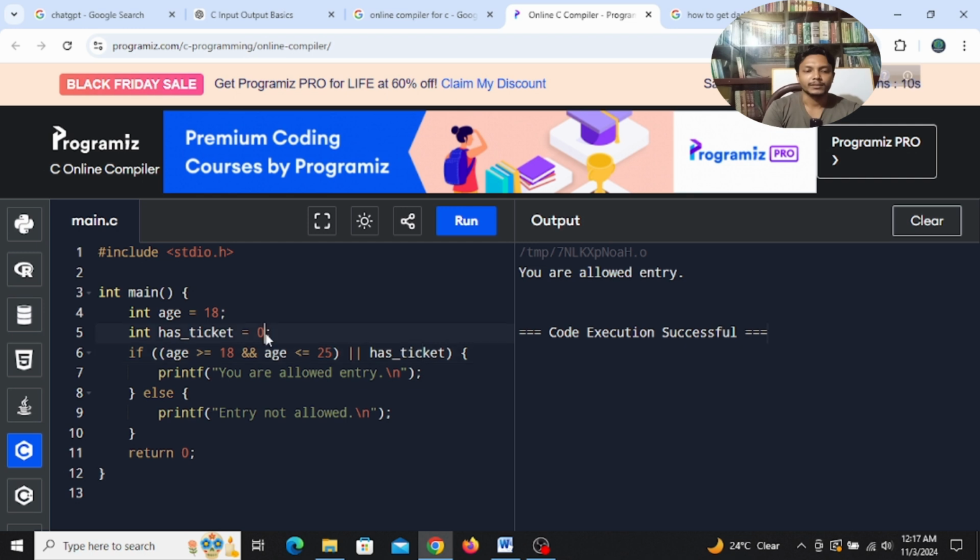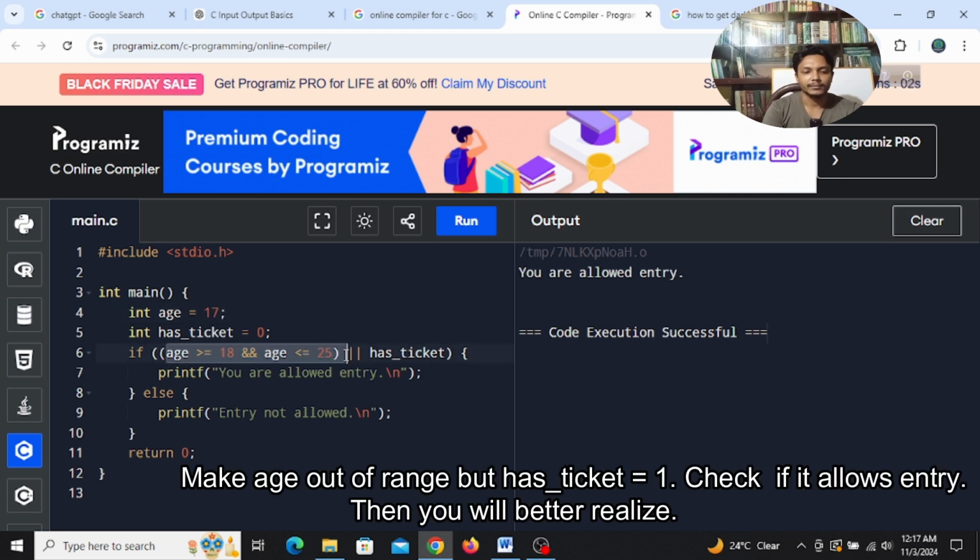If you give 17 here, then you are breaking this condition, it is false, right? And we don't have a ticket, then entry not allowed.